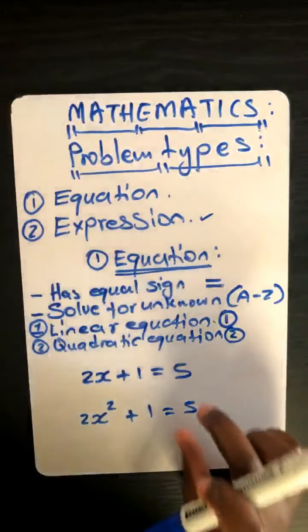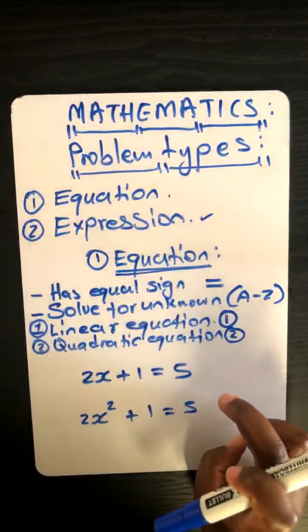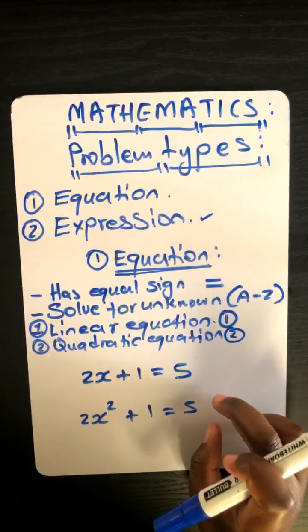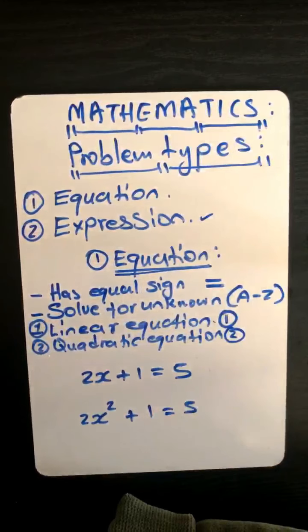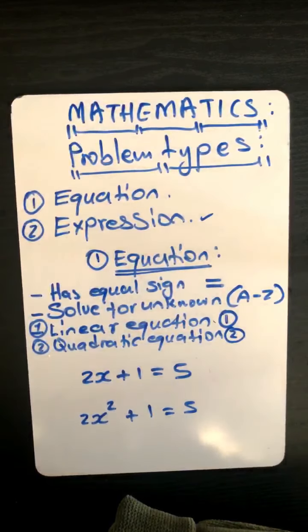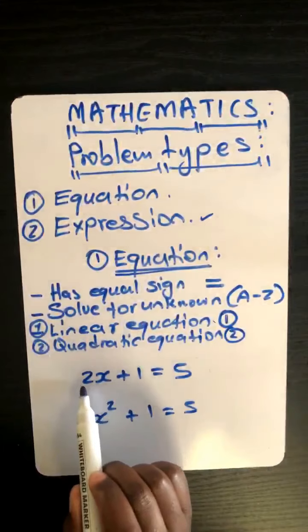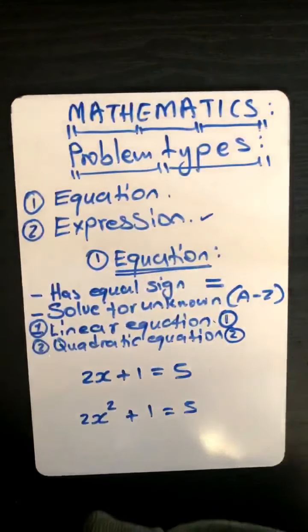So how do you know which one is quadratic? How do you know which one is linear? The one is linear because it has no exponent, and the other one has an exponent, so it's quadratic. Do you now see that when you give a reason, you don't say this is linear because it has a letter?